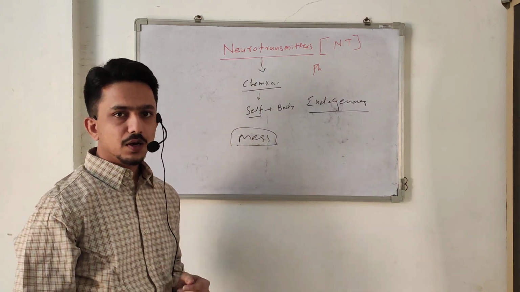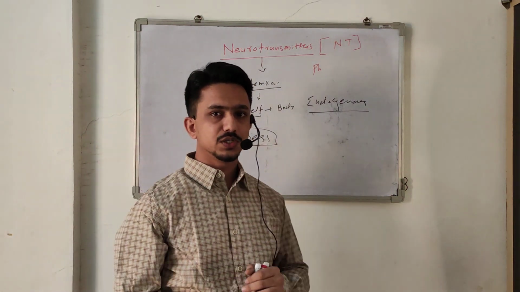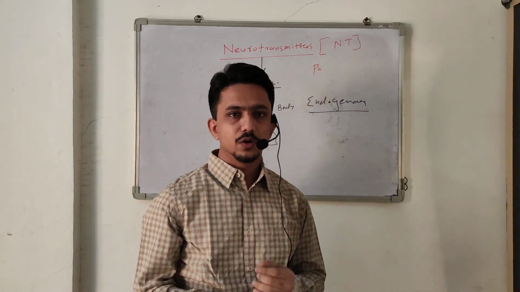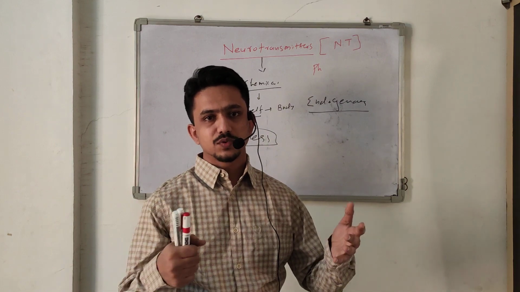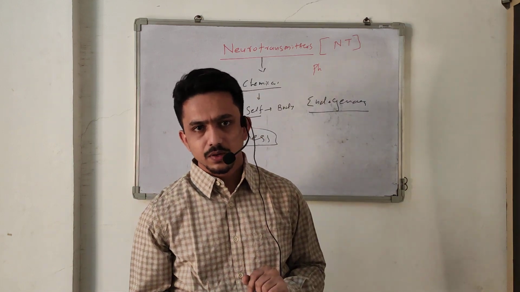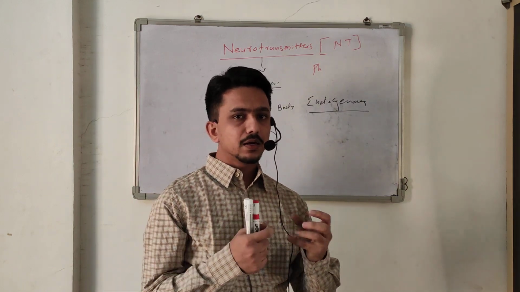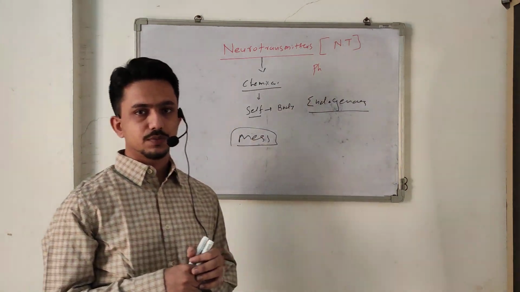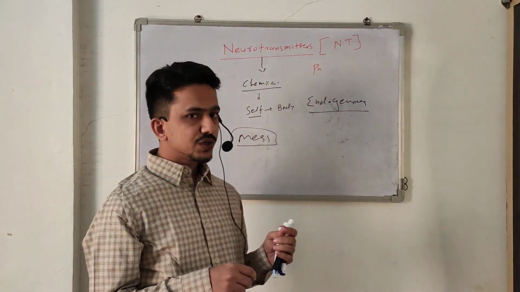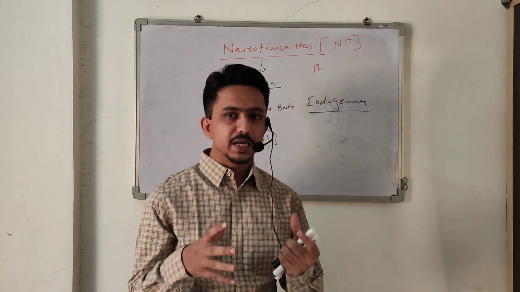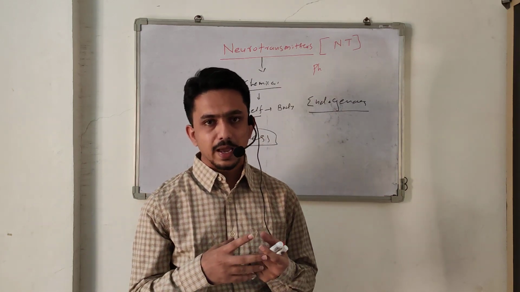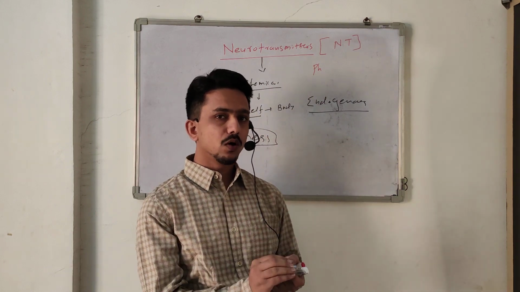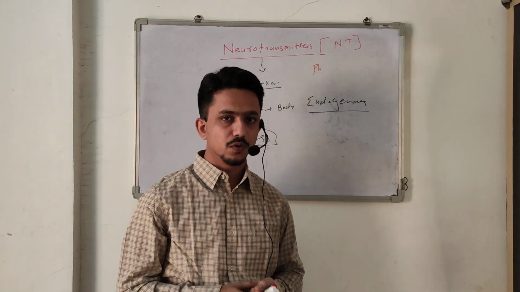Like GABA acts through the GABAergic receptor. Dopamine has several types of receptor: D1, D2, D3, five types of dopaminergic receptor. If we have a clear understanding of these different receptors, then we can understand the exact mechanism, the functions of the dopaminergic receptor, and what happens if the receptor is blocked or activated more.